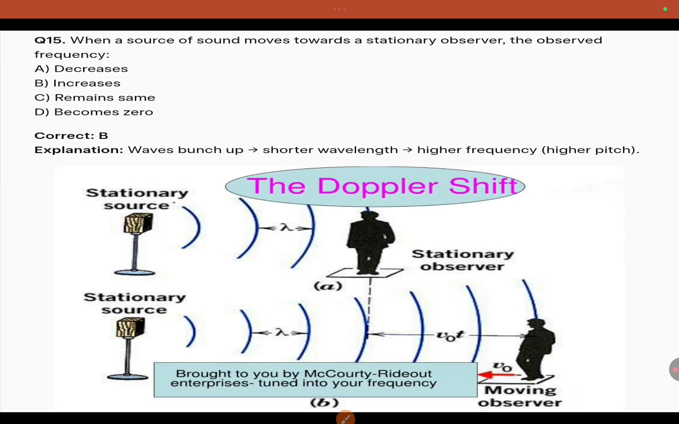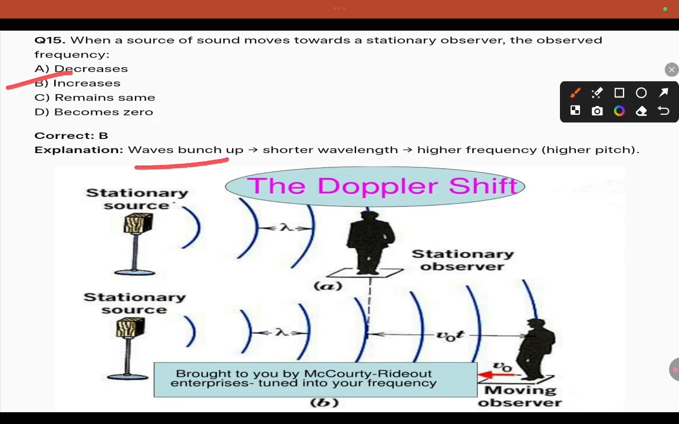When a source of sound moves towards a stationary observer, the observed frequency changes. You are moving towards the source, and that is the Doppler effect. Here you are moving towards the source, that means you will get a louder sound, so the frequency is increasing. When a source of sound moves towards a stationary observer, the observed frequency is increased. Observed waves bunch up, shorter wavelength, high frequency.